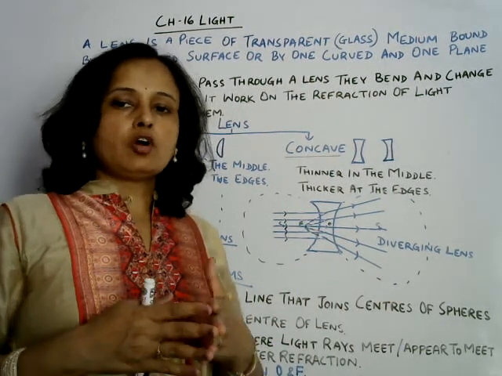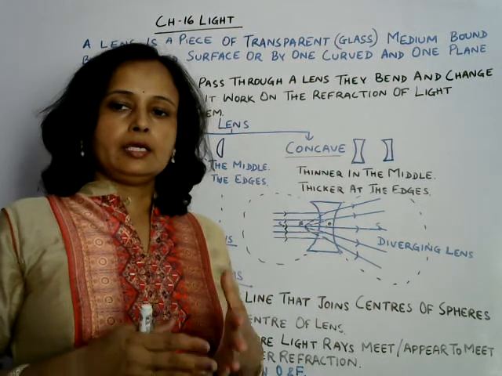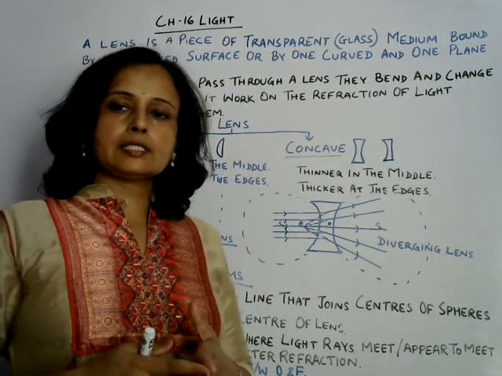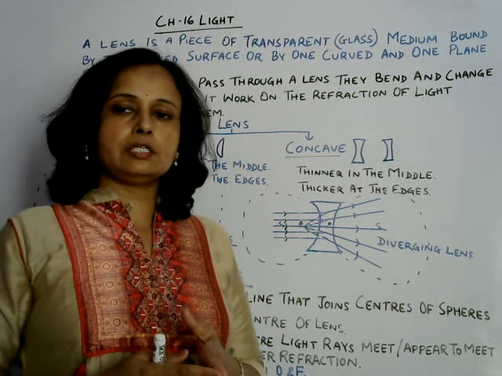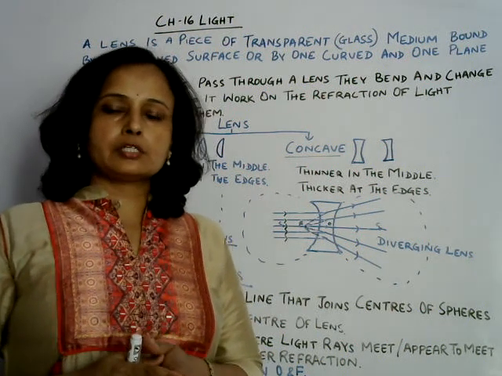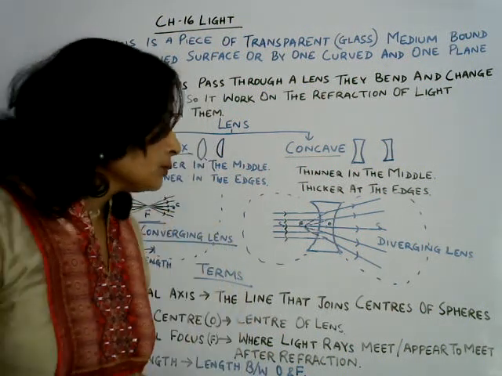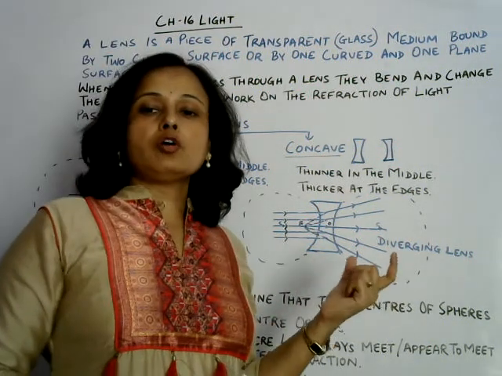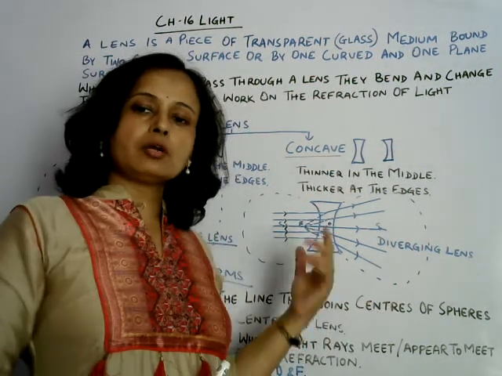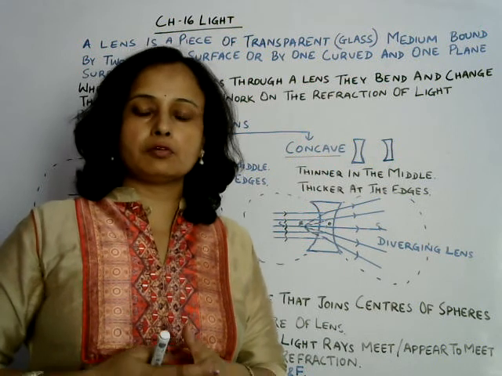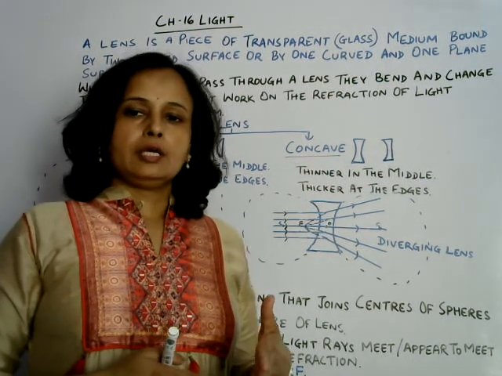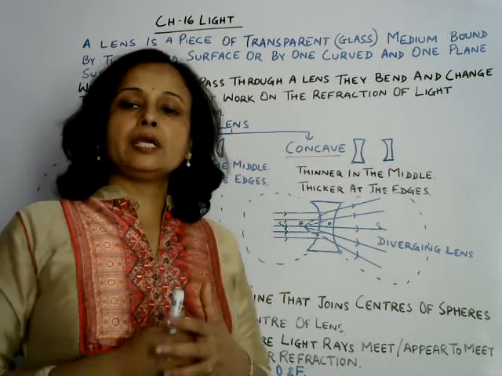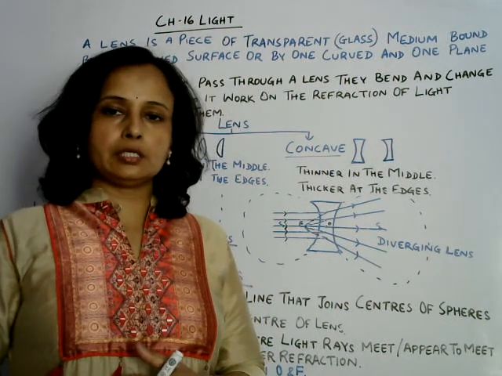Just like that, convex mirror is diverging mirror. Light rays diverge and do not actually meet, but appear to meet. So where light rays are not meeting after refraction or reflection, which kind of image is formed there? Virtual image. Okay, so concave lens will make virtual image.